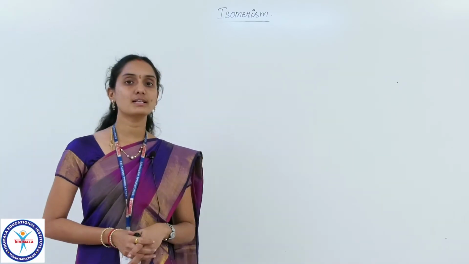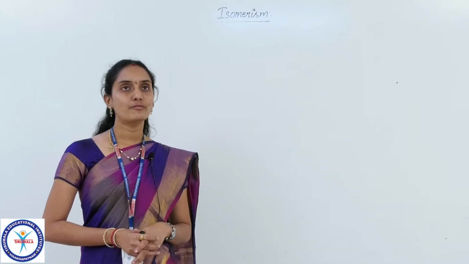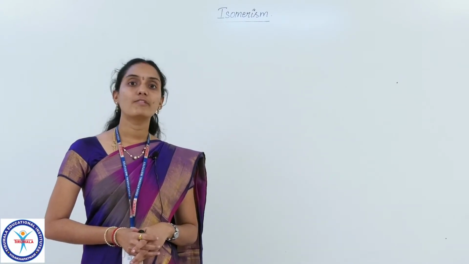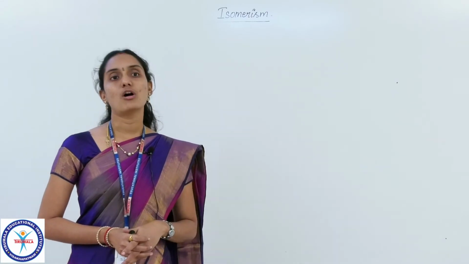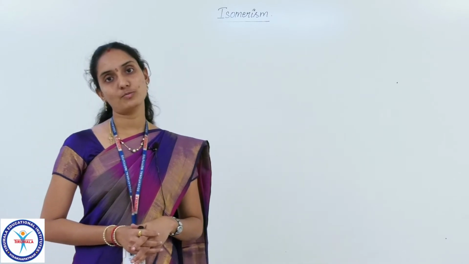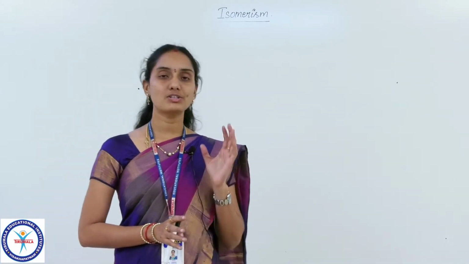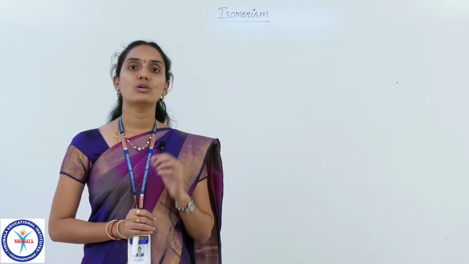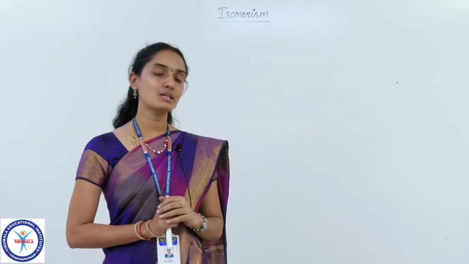Here we are going to discuss another category, metamerism. So first let me define which type of compounds will exhibit this metamerism. Not all functional groups or all carbon compounds will exhibit metamerism. It is restricted to some compounds.